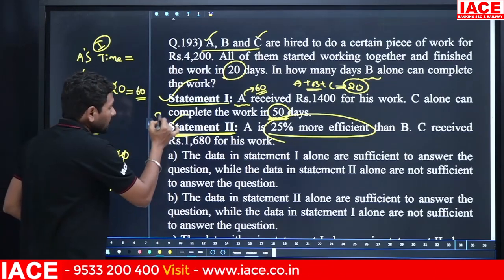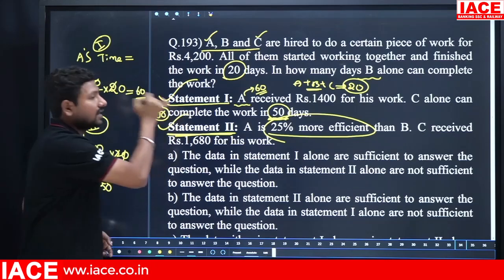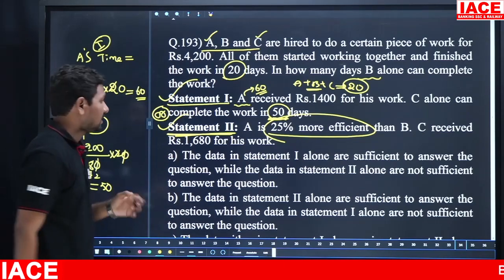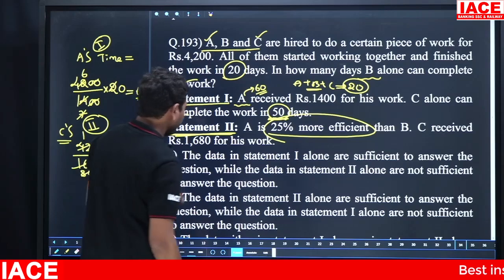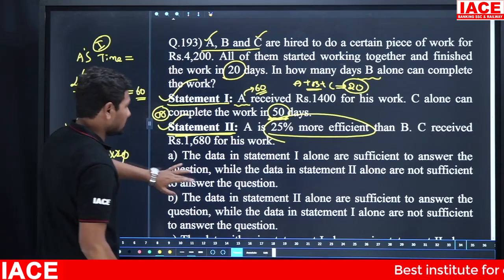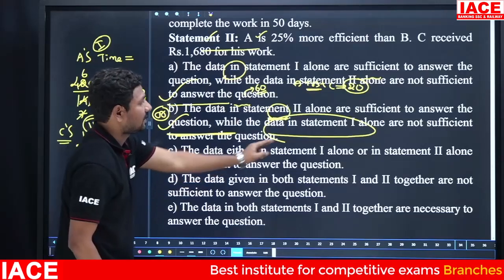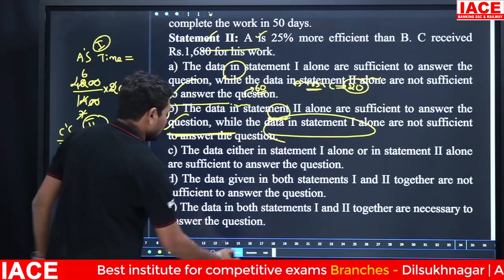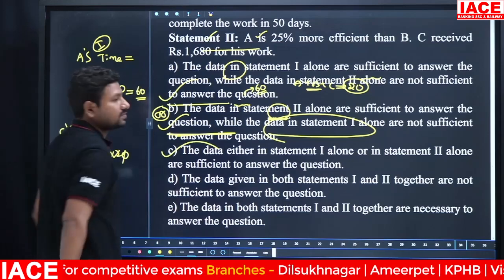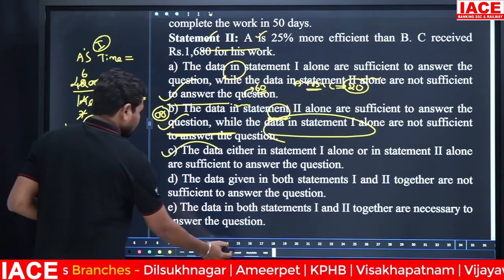That means we will get the final answer from statement 1 or statement 2. Statement 1 or statement 2 means the data is sufficient either way, statement 1 alone or statement 2 alone. Then option C is the correct answer here.